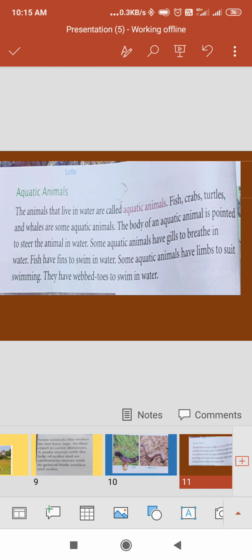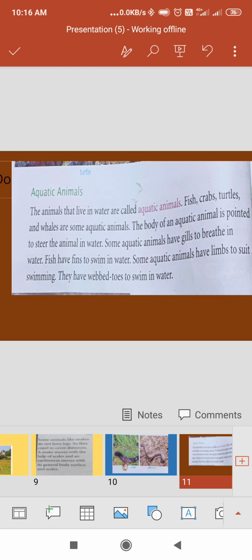We have lungs to breathe on land. Like this, they also have a breathing organ, which is known as gills. With the help of their gills, they are breathing. Fish have fins to swim in water. Some fish have no legs.